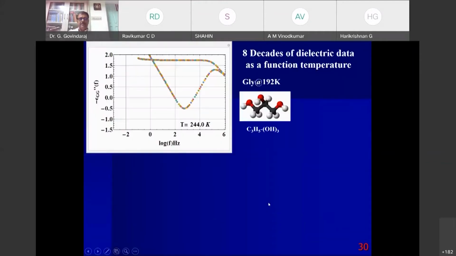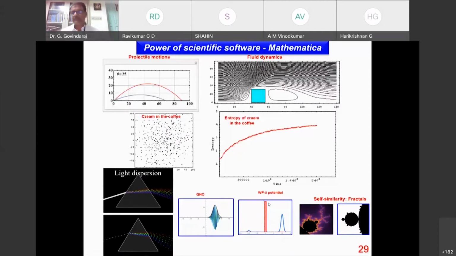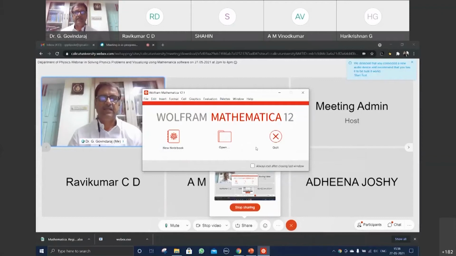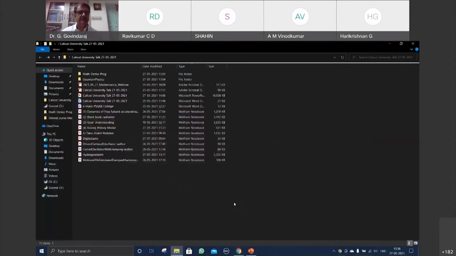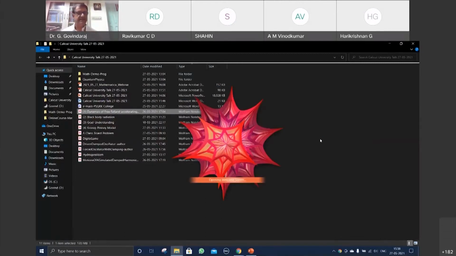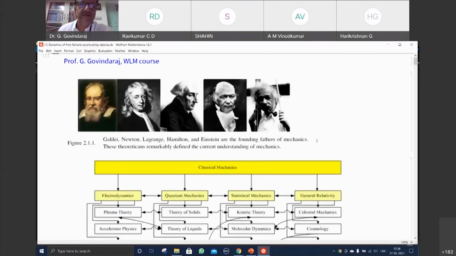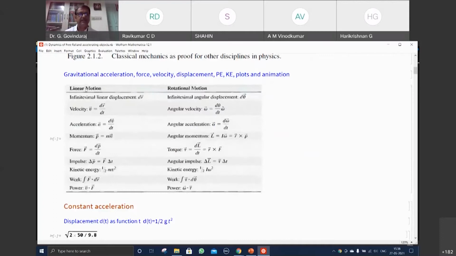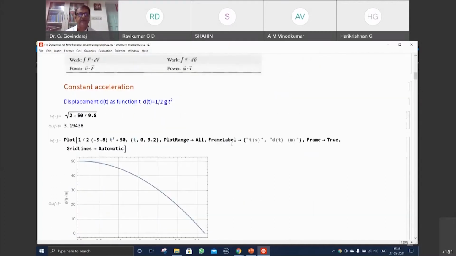Like that you have. Okay, I will go to some of the interesting things which I already mentioned in the case of using Mathematica. I hope that the screen will be seen by all of you. I wanted to show you this free-fall dynamics. And as I explained, we should understand a little more on that. And of course, these are the great contributors of classical mechanics, and how classical mechanics is connected to various disciplines. This is linear motion and rotational motion. We start from here. I think the screen is clear for all of you.